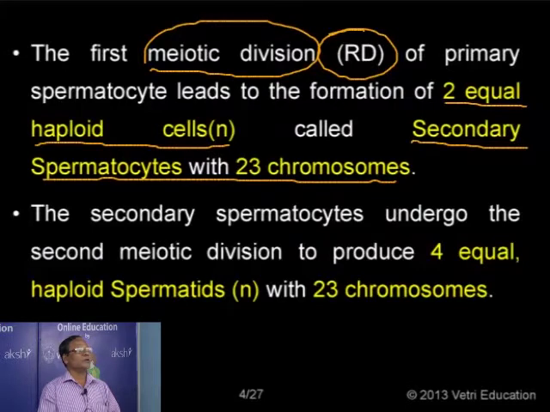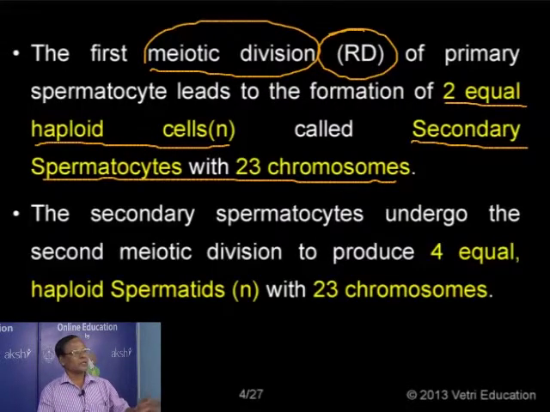Now what will happen in the second meiotic division? That is also an equal division. Why am I using the word equal? Because in oogenesis the division is not equal, but here the division is equal. The first and second meiotic divisions are both equal, because the resultant cells are equal in size. So at the end of the first meiotic division, we formed two similar secondary spermatocytes.